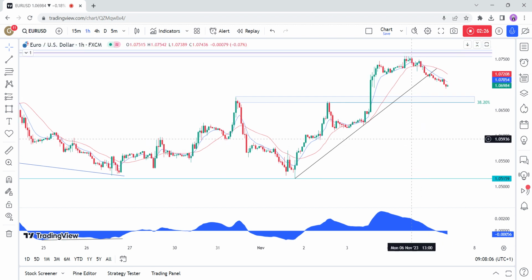On the 1-hour chart, we can see that the price recently broke below this upward trend line, suggesting that the near-term momentum is skewed to the downside. The sellers piled in to target the support around the 106.70 level, while the buyers are likely waiting to step in at the support zone with an even better risk-to-reward setup. A break below this support would invalidate the bullish setup and give sellers back control.